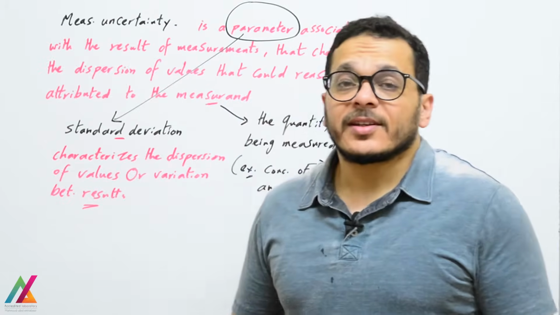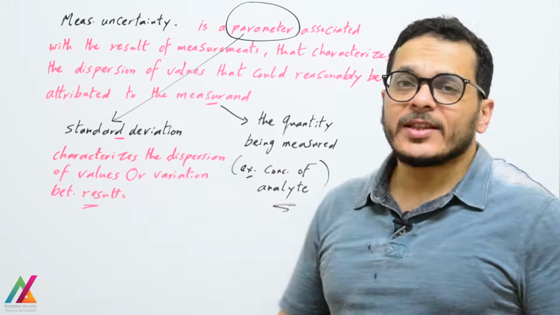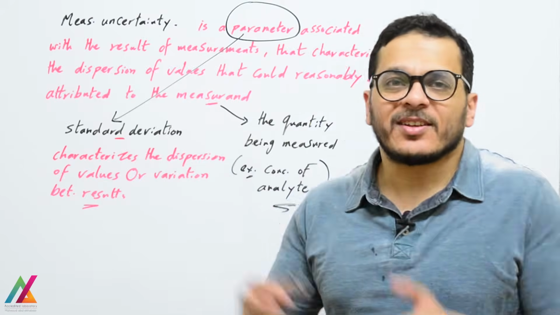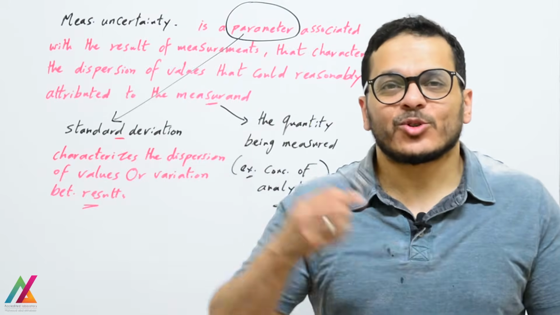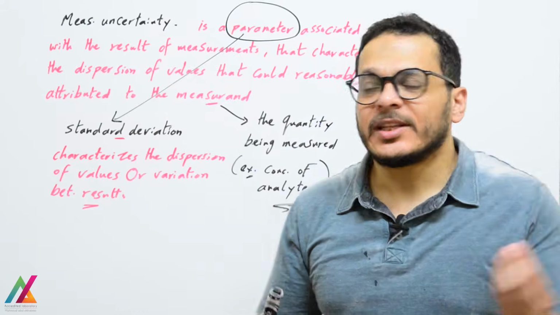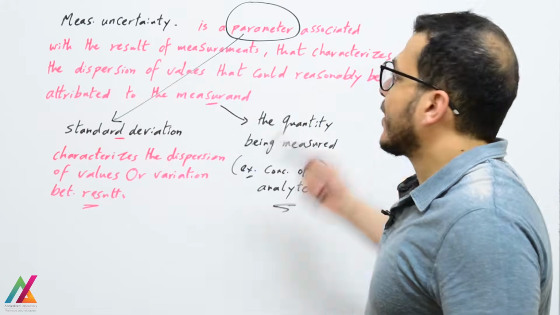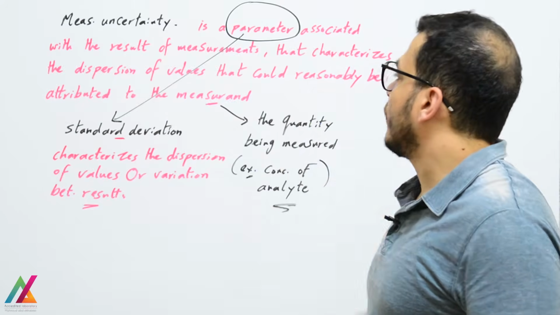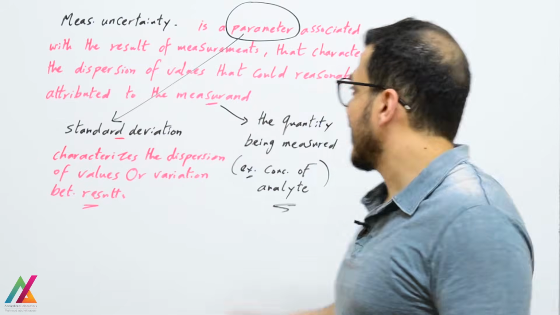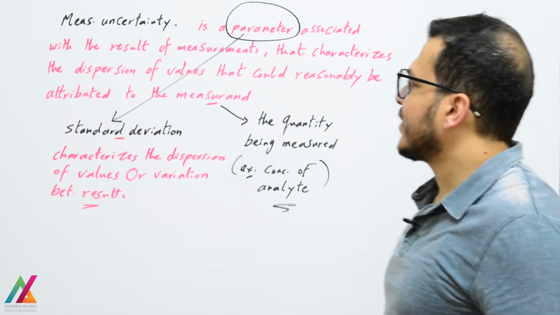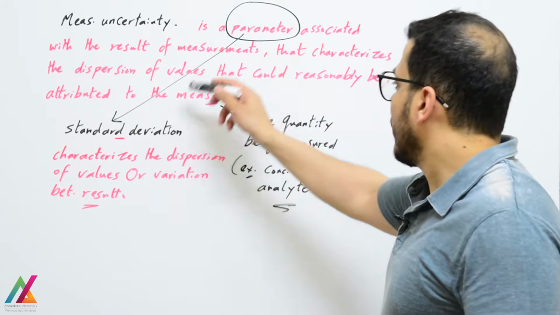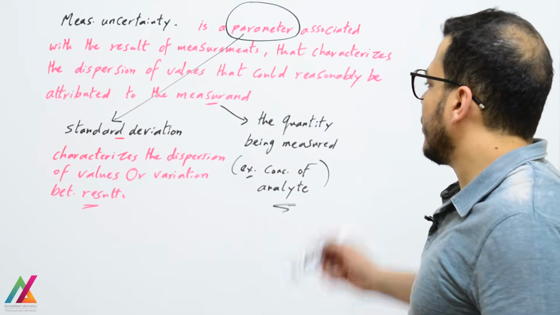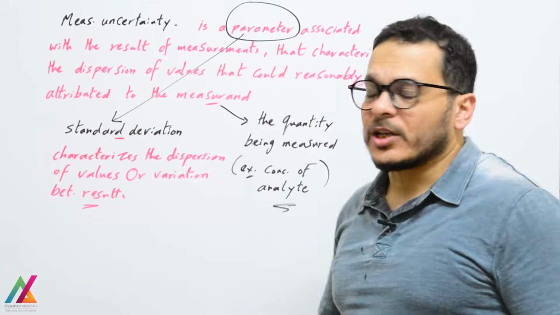So the measurement uncertainty is a parameter associated with the result of measurement, a value added to the final result, that characterizes the dispersion of values or variation between results that could reasonably be attributed to the measurand, which is the quantity being measured, such as the concentration of the analyte.